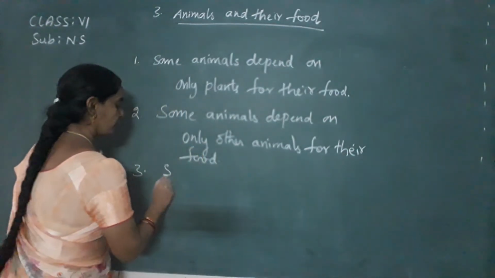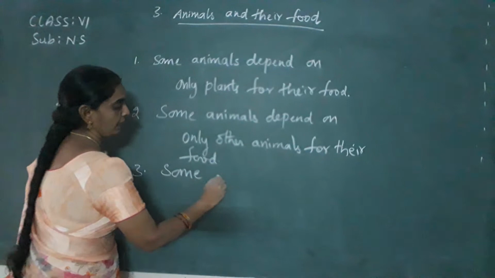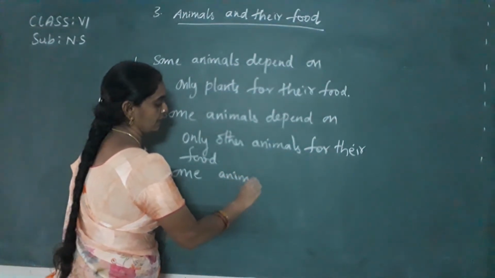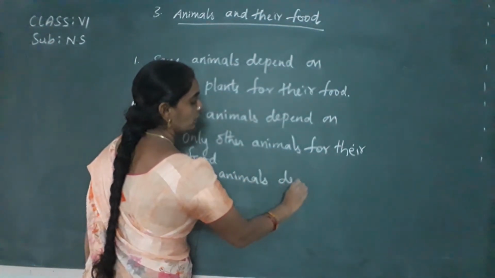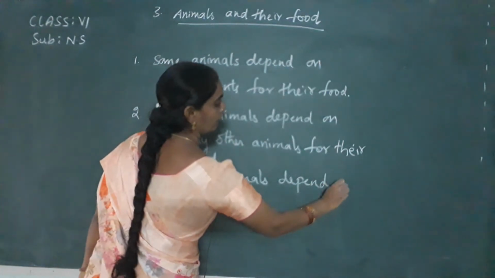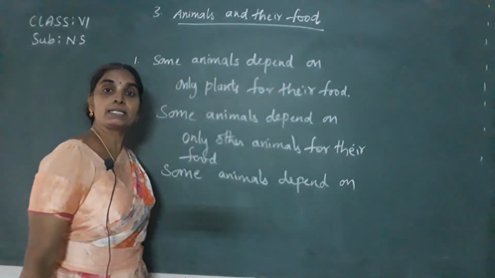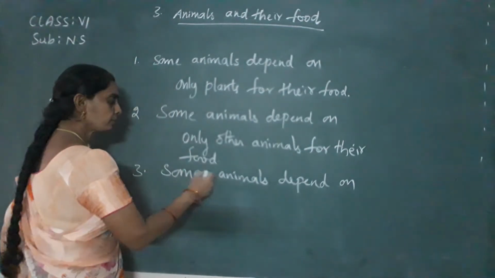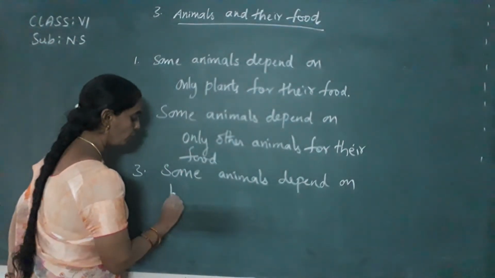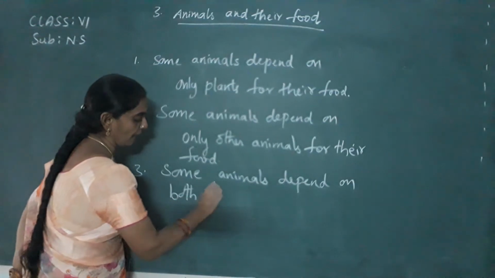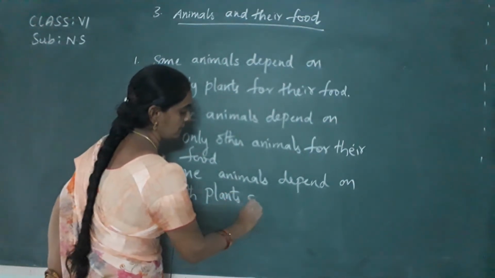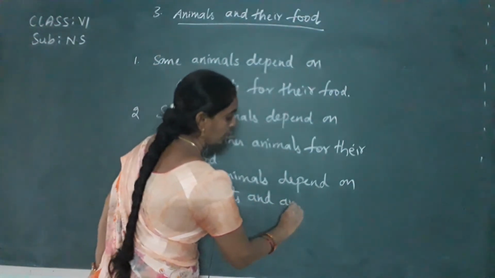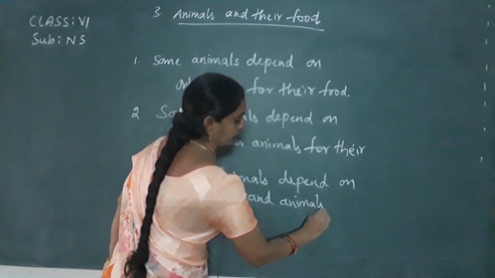Okay, so human beings especially depend on both plants and animals for their food. Here human beings are also considered under the animal kingdom. So some animals depend on both plants and animals for their food.